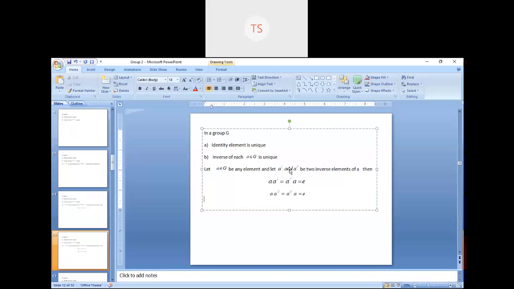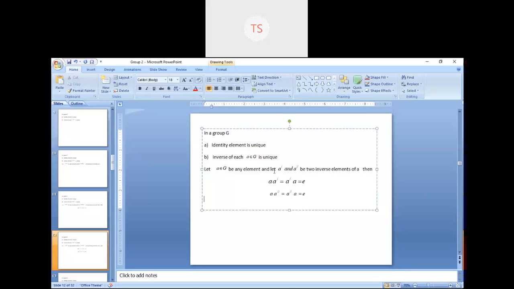So this method has a particular name, and it is known as the contradiction method. You can search for the contradiction method on the net and you will see that method. Suppose you assume a condition, and after using that condition you get a wrong answer. On the basis of that wrong answer, you can say that our assumption was wrong, so that's why we are getting a wrong result. So here also is the same case.